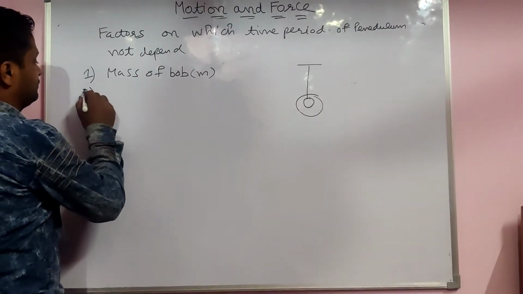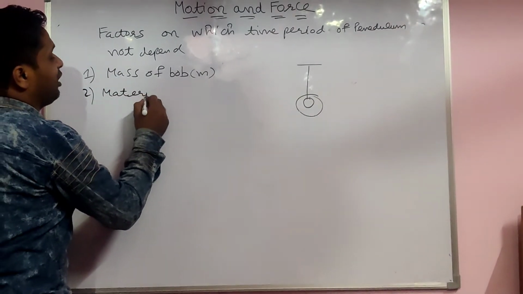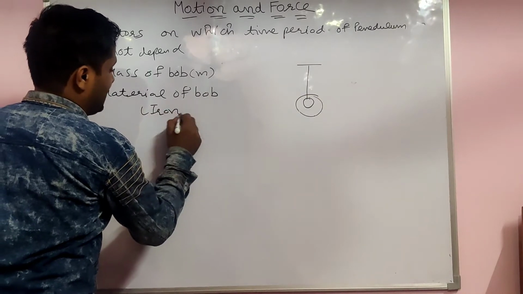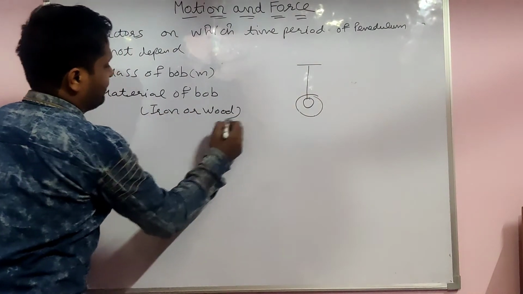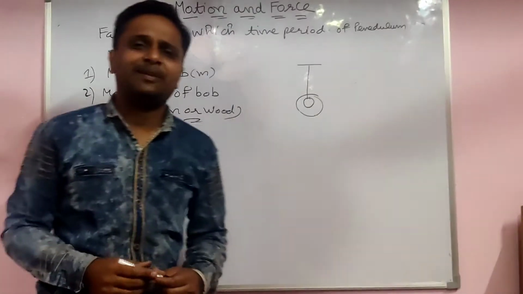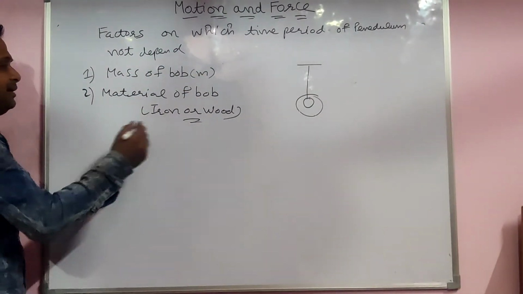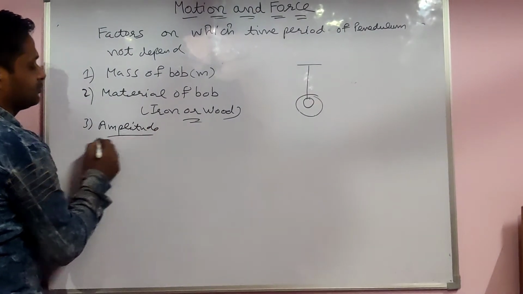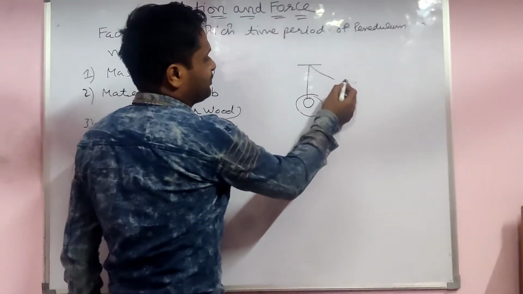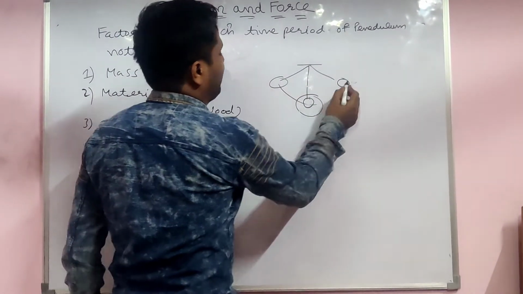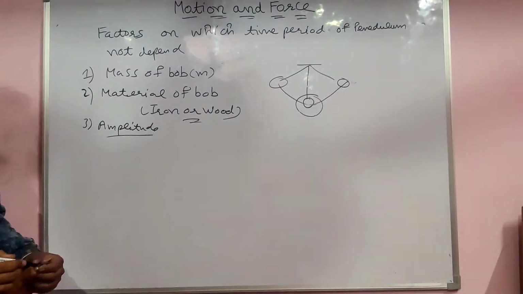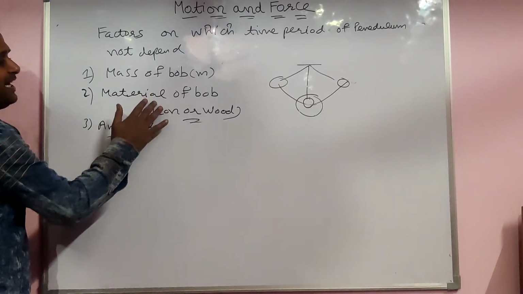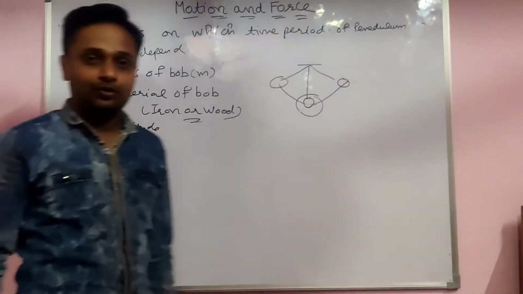Second, the material of the bob. Maybe the bob is made from iron or maybe wood. The time period is always the same. It does not depend upon the material. Third one is the amplitude. How much it displaces to the extreme side, it does not depend. Time period is the same only. So the factors on which the time period does not depend are these three: first is the mass of the bob, second is the material of the bob, third one is the amplitude.